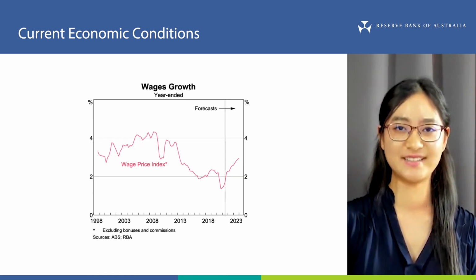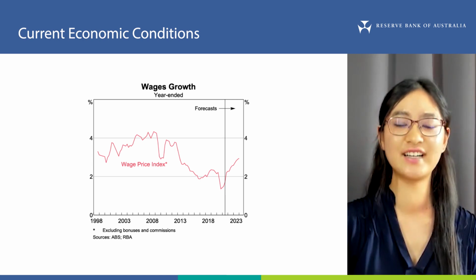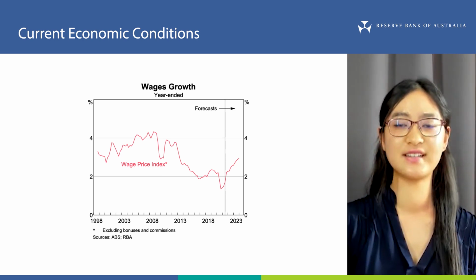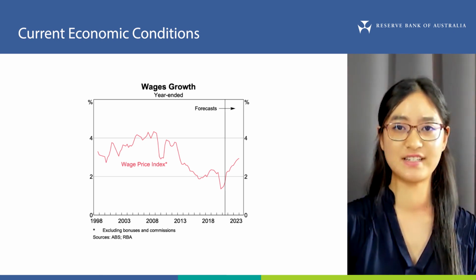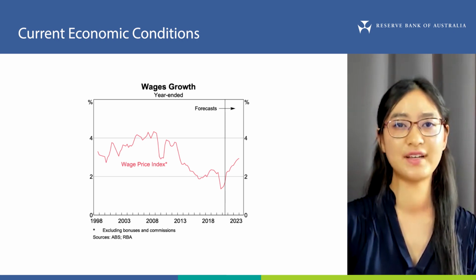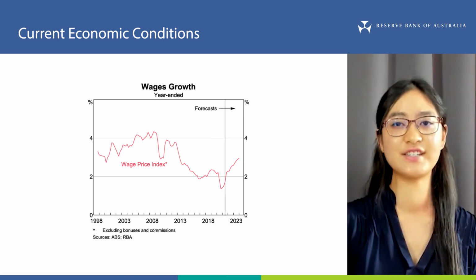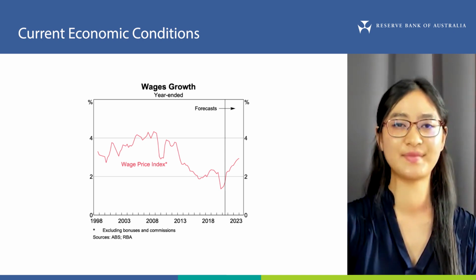Let's take a look at wages now. Wages growth has remained relatively weak so far, despite the low unemployment rate. The Wage Price Index, or WPI, which measures changes in the wages of workers, increased by 1.7% over the year to June. Wages growth is expected to increase as economic conditions improve and the labour market tightens. Growth in the WPI is expected to increase to be above 2% by the end of the year. This would be broadly in line with wages growth seen prior to the COVID-19 pandemic. Growth in the WPI is then forecast to reach 3% by 2023.